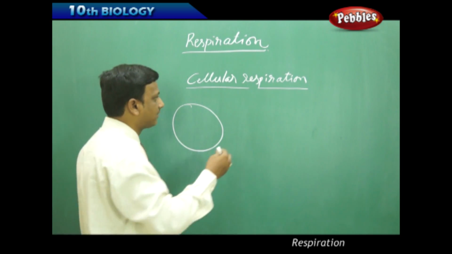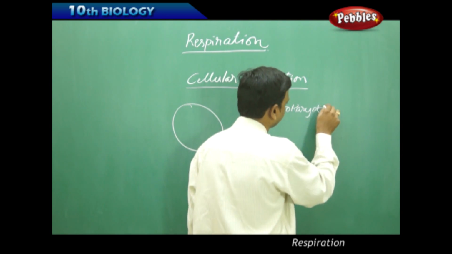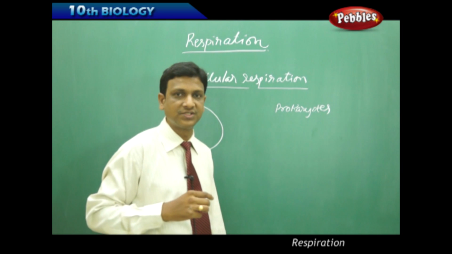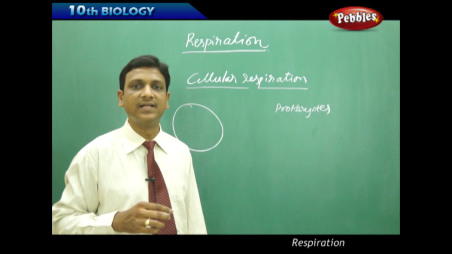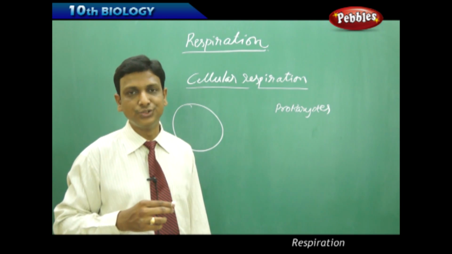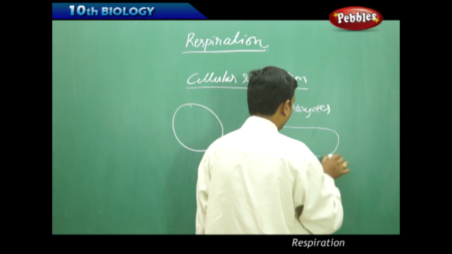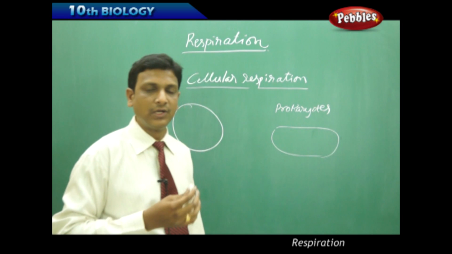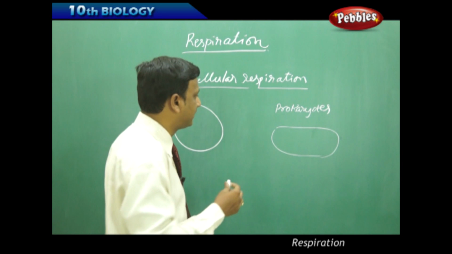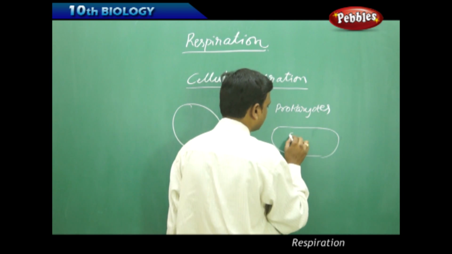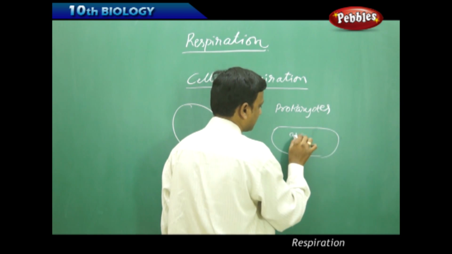So if you see cellular respiration in prokaryotes, you know prokaryotes are single-celled organisms which do not have a distinct nucleus and distinct cell organelles. Like you take bacteria. In bacteria also respiration takes place. So where does it take place? It takes place in the cytoplasm.